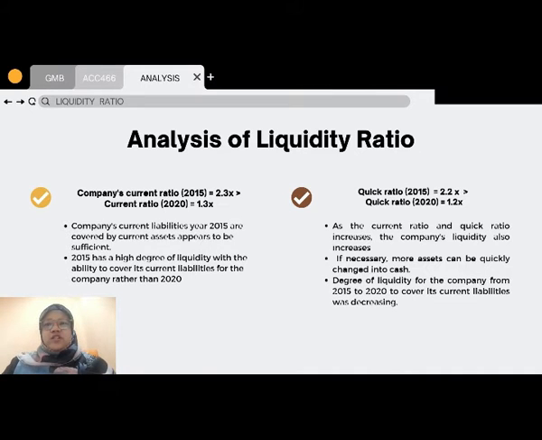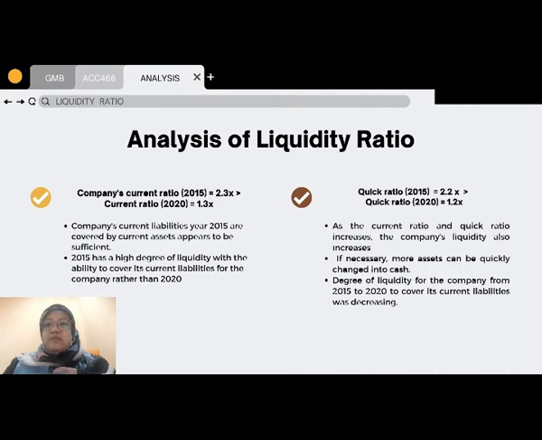So now what you can analyze from the liquidity ratio is that the company's current ratio for 2015 equals 2.3 times, which is greater than the current ratio for 2020 of 1.3 times.